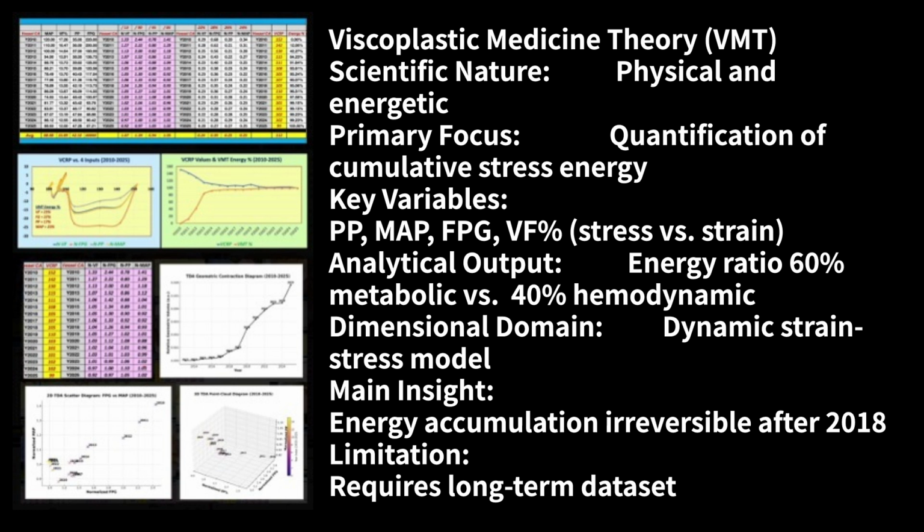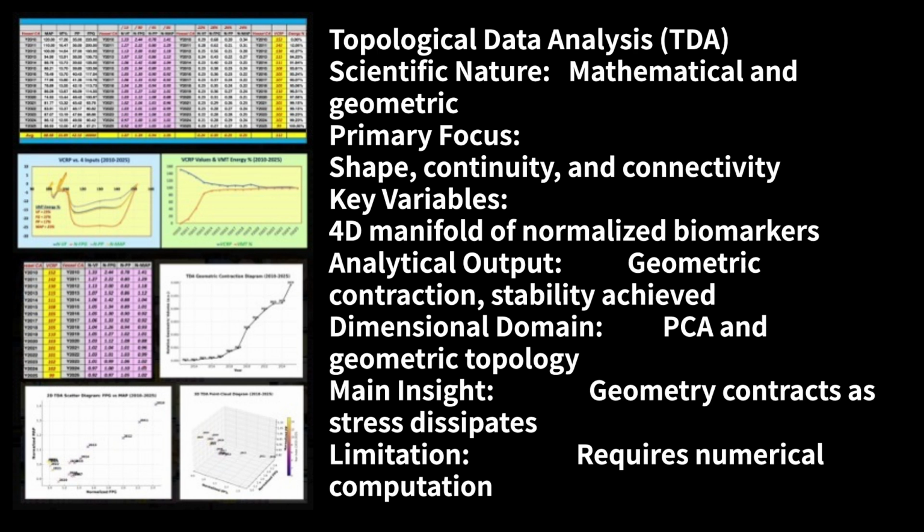Viscoplastic Medicine Theory, VMT. Scientific nature, physical and energetic. Primary focus, quantification of cumulative stress energy. Key variables, PP, MAP, FPG, VF%, stress versus strain. Analytical output, energy ratio 60% metabolic versus 40% hemodynamic. Dimensional domain, dynamic strain stress model. Main insight, energy accumulation irreversible after 2018. Limitation, requires long-term dataset.